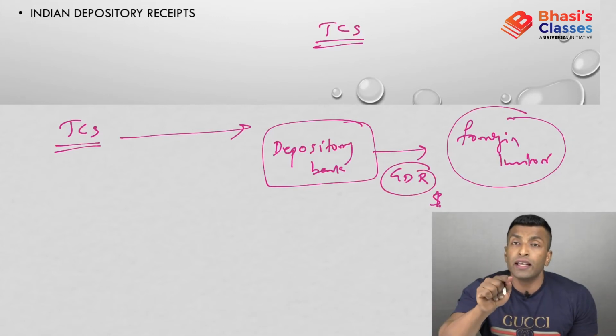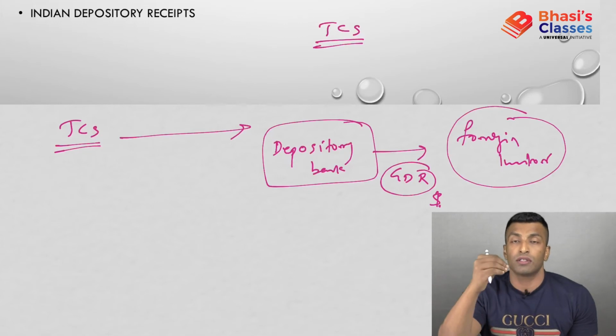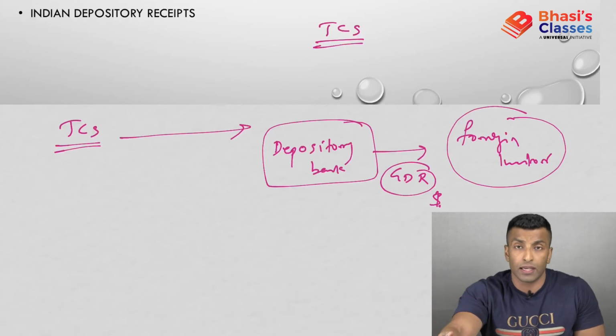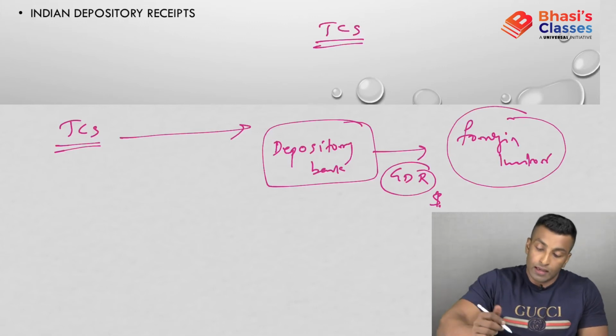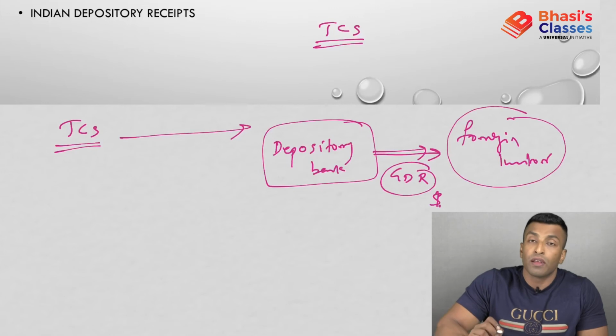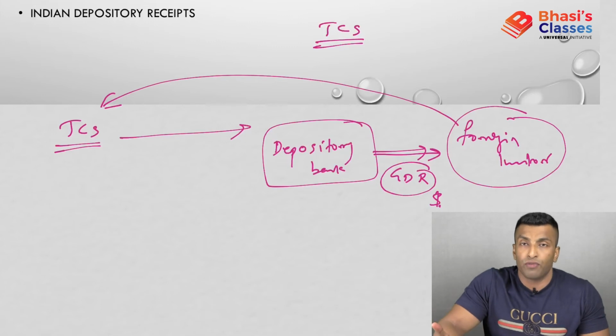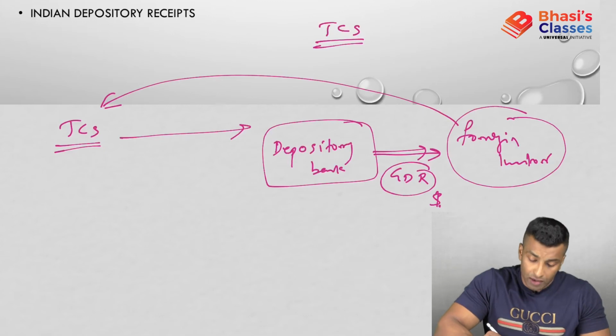So I can call GDR a derivative security, because GDR is issued against a share, a security of the company. GDR is bought by the foreigner, so ultimately the fund will go to the company. The company is getting forex, getting money, and it is a kind of FPI only.